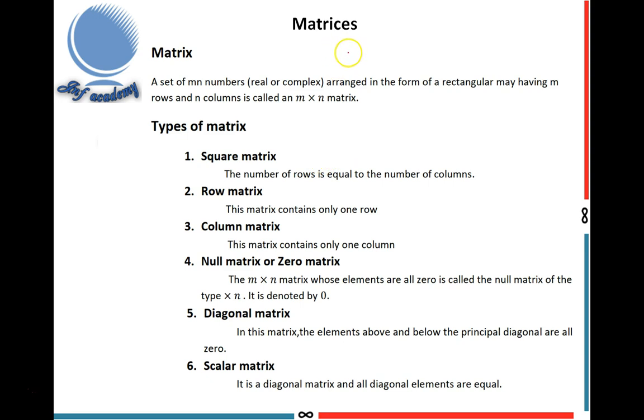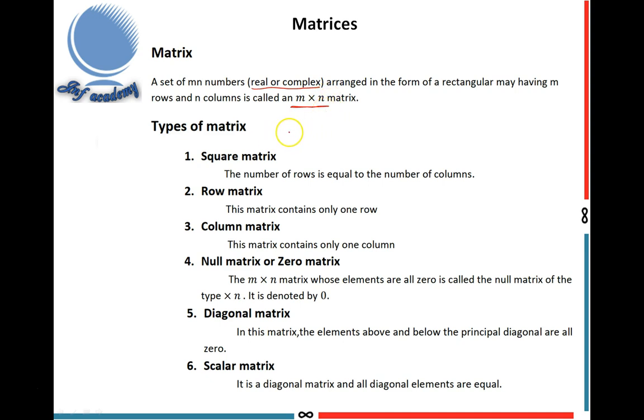First, matrices. First I explain what a matrix is. A set of mn numbers, which may be real or complex, arranged in the form of a rectangle having m rows and n columns is called an m by n matrix. That matrix order is m by n. So it has m rows, n columns and mn elements. Then it is called a matrix.